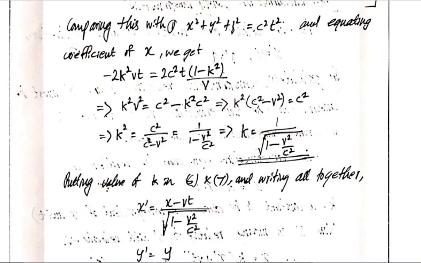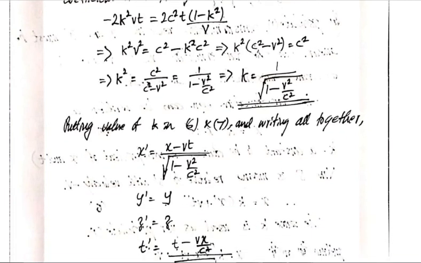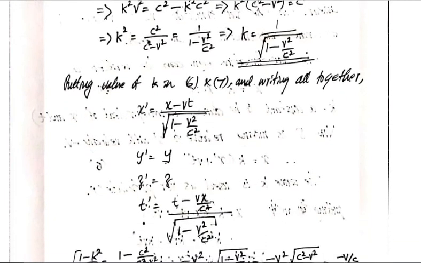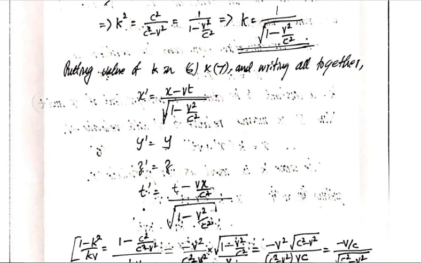So this is the form of the constant k. It is independent of x, y, z, t, but it depends on v and c. c is a constant, so it depends on v.